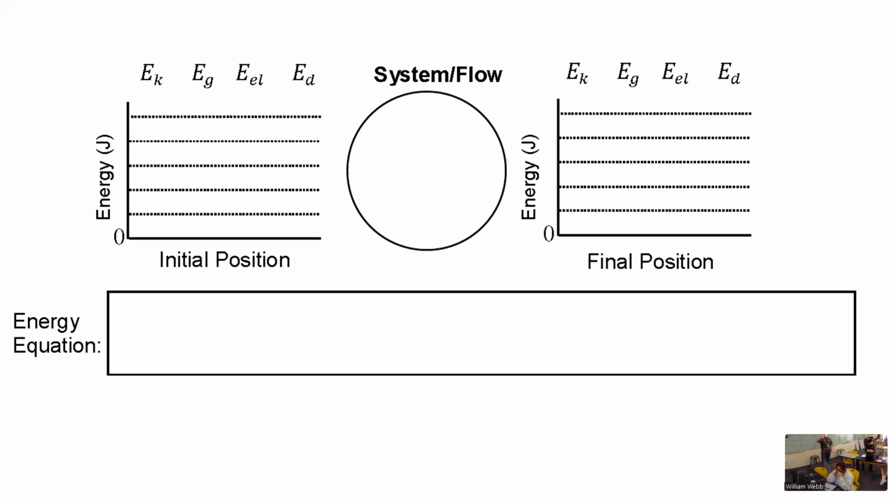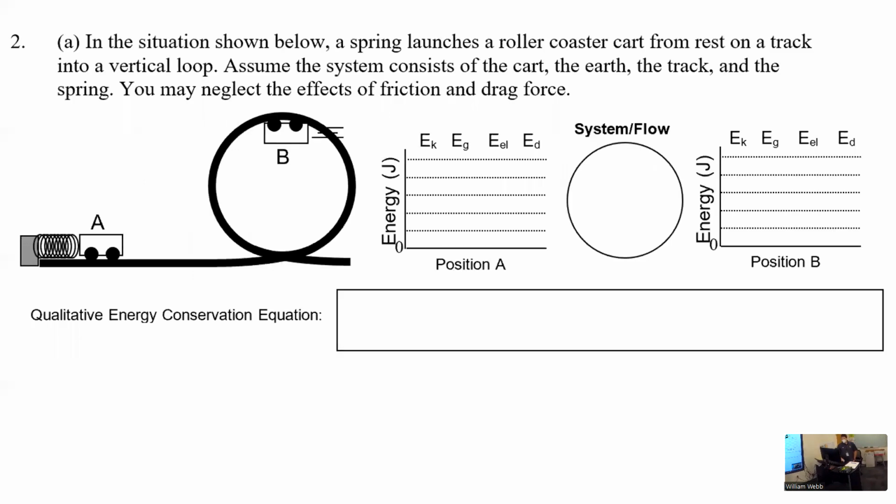So what we're doing is on the left, we're going to analyze what is all the energy that it has in the beginning. And then in the circle, we're going to put what are the things we're including in the system. And then on the right side, we're saying, what is all the energy distribution after? And it's always going to be a point A to point B, like 2 different points in time. And then from that, we generate an equation. So if you've had chemistry, you've done this before. If you haven't, we'll bring you along easily.